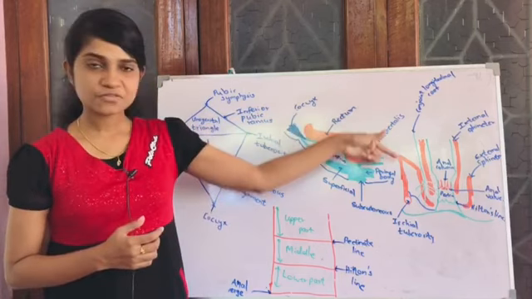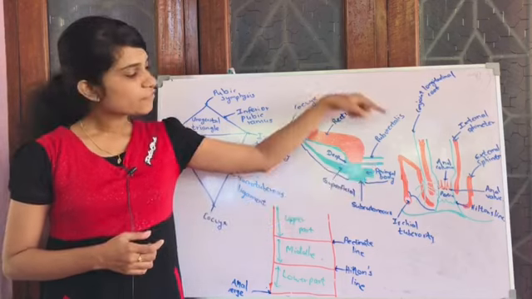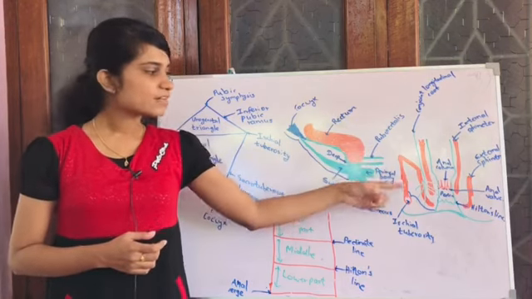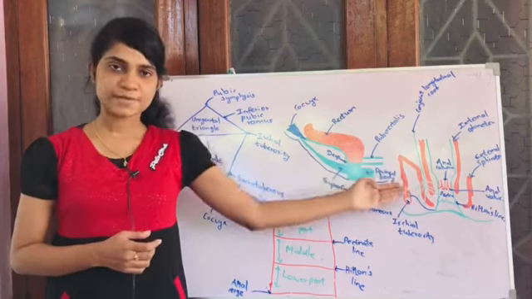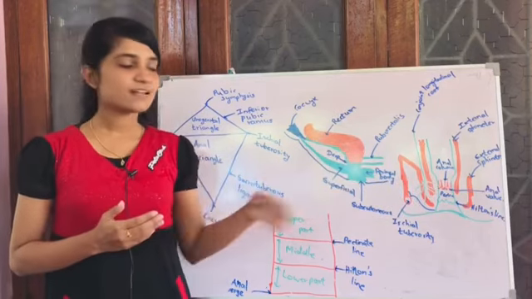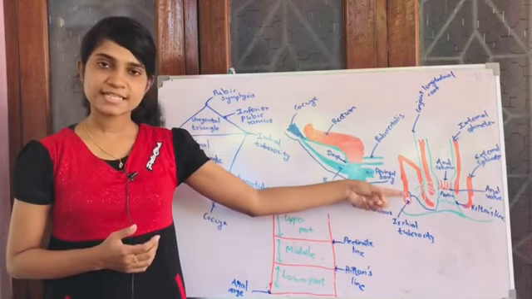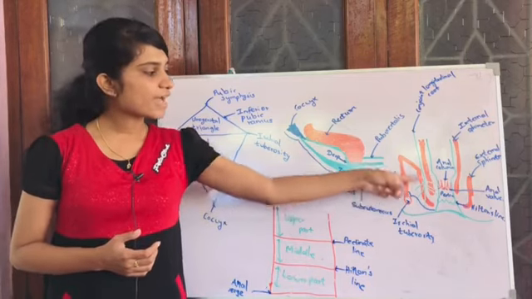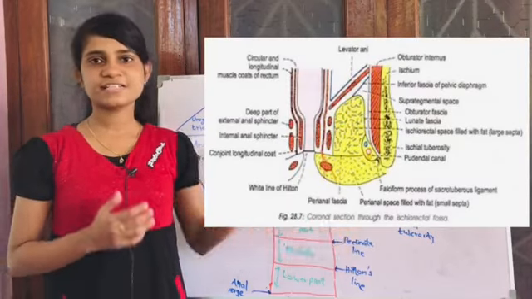It runs downwards between the internal sphincter and the external sphincter. From this, you can see some strands coming. Some are penetrating the internal sphincter and some are penetrating the lower border of the external sphincter. Some of them are reaching the ischioanal fossa and some are reaching the perianal skin. This is the conjoined longitudinal cord.